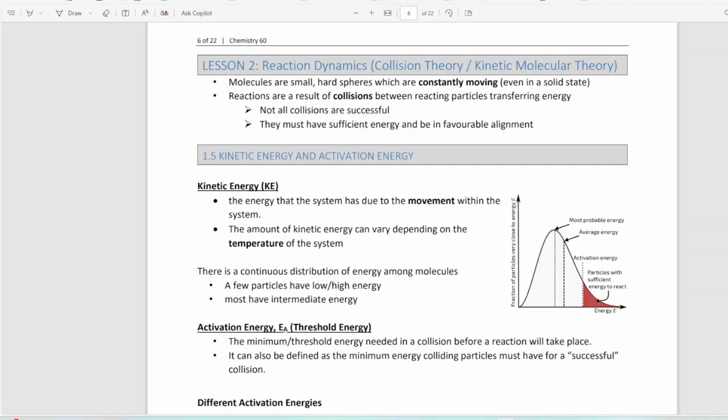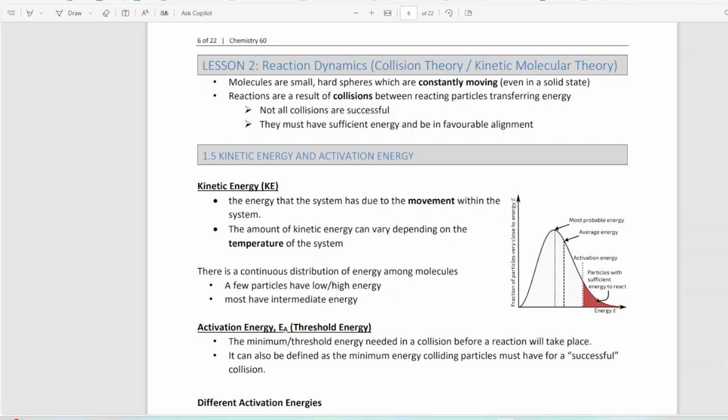So when you think about a reaction happening, molecules are these small little hard spheres that are constantly moving, even in a solid state. A reaction happens when there are collisions between these reacting particles and there's a transfer of energy. But not every time these molecules collide will there be a reaction. So not all collisions are successful.